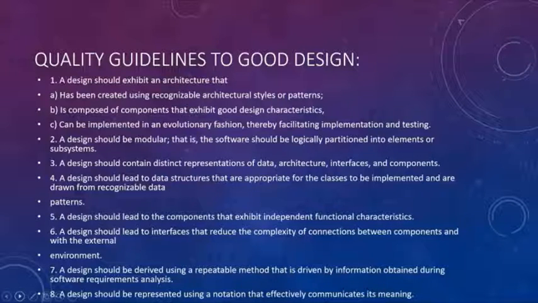Let's see the quality guidelines for a good design. A design should exhibit an architecture that, first, has been created using recognizable architectural styles or patterns. The next point is that it is composed of components that exhibit good design characteristics. The next point is that it can be implemented in an evolutionary fashion, thereby facilitating implementation and testing.